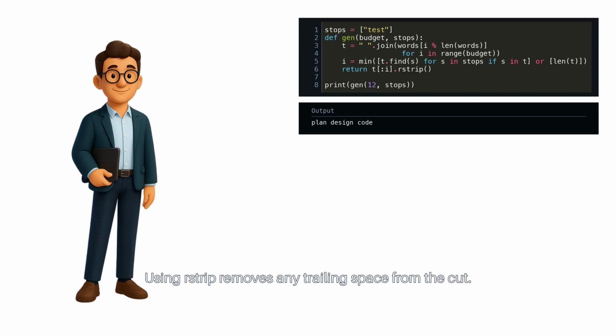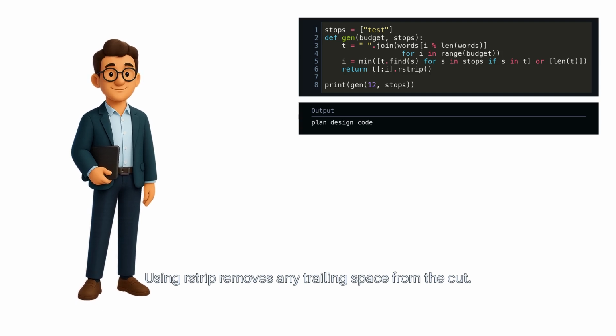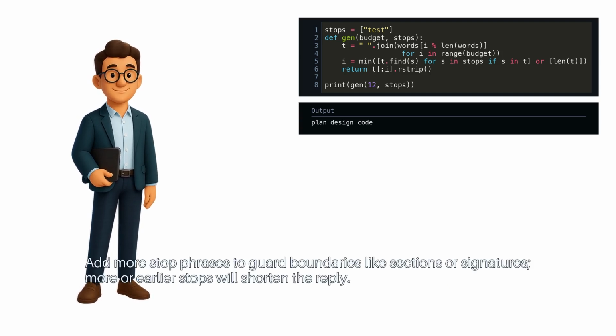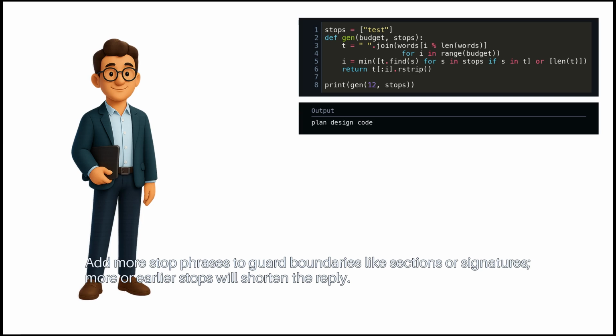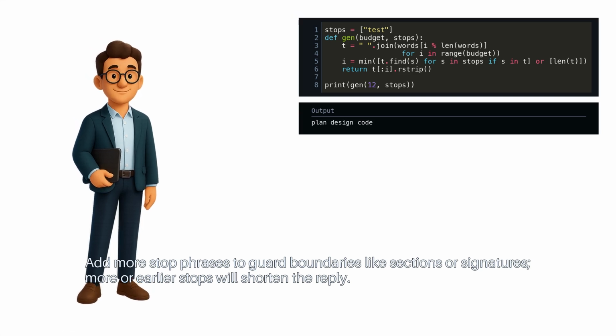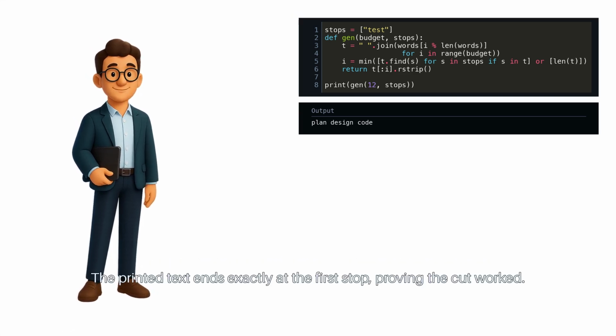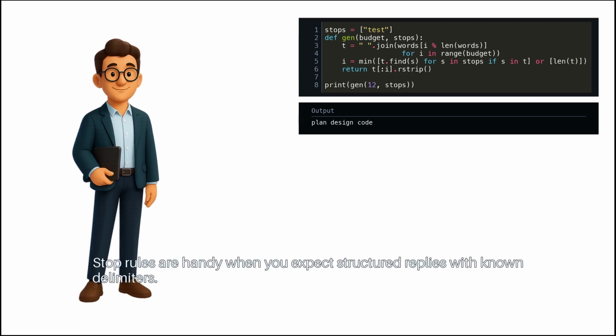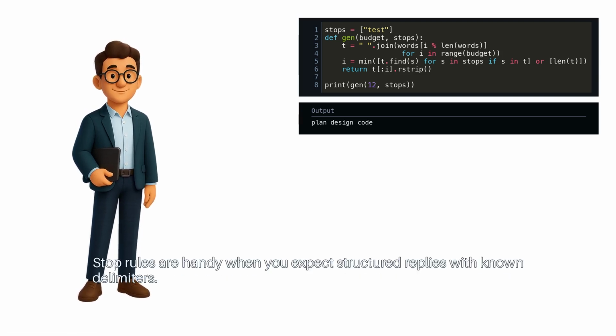Using rstrip removes any trailing space from the cut. Add more stop phrases to guard boundaries like sections or signatures. More or earlier stops will shorten the reply. The printed text ends exactly at the first stop, proving the cut worked. Stop rules are handy when you expect structured replies with known delimiters.